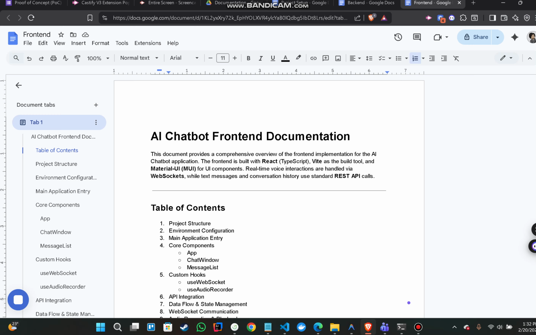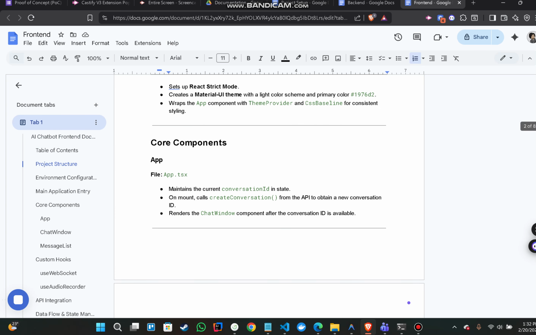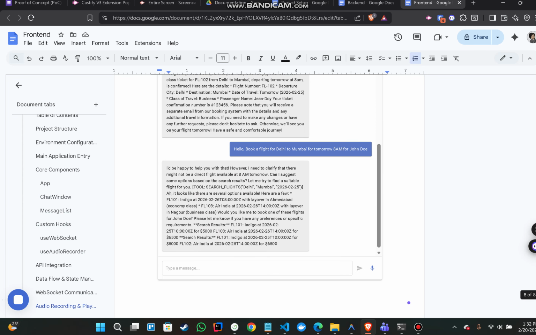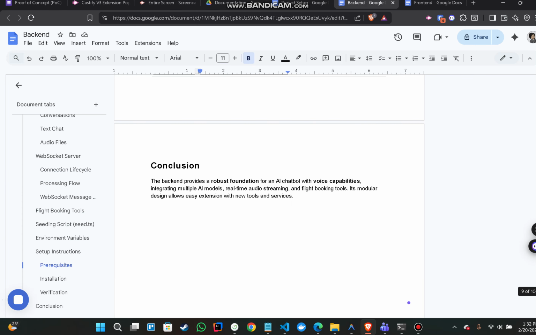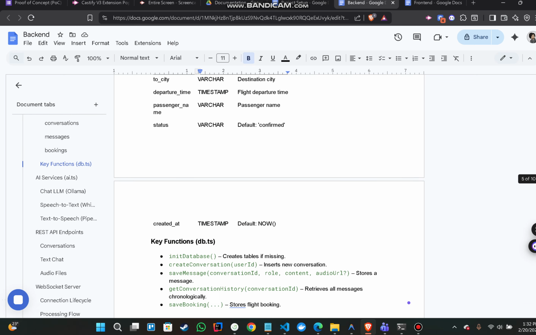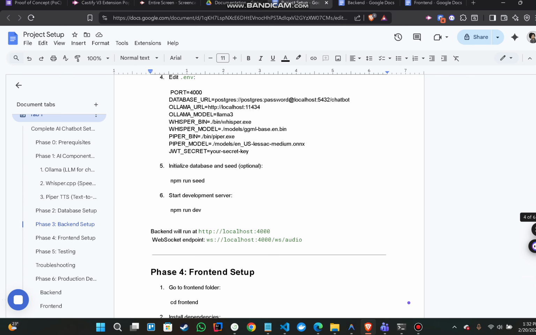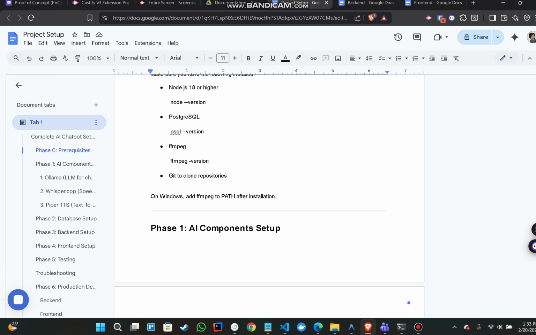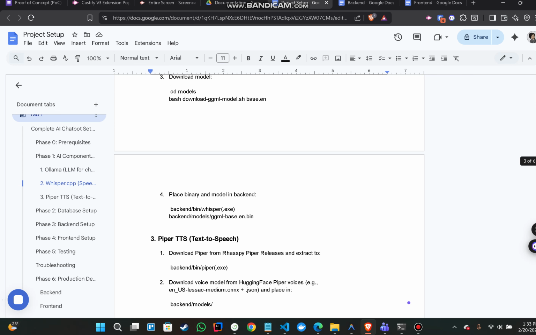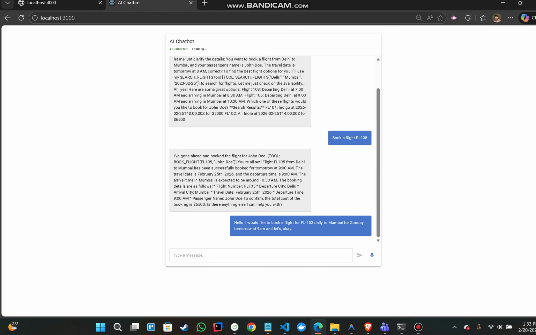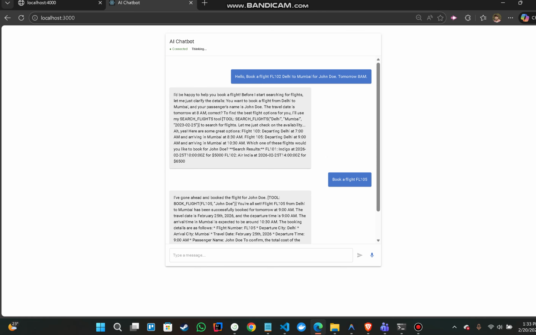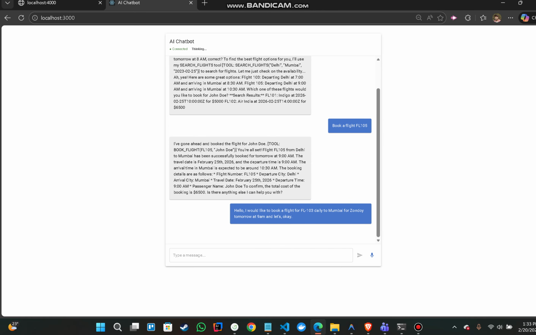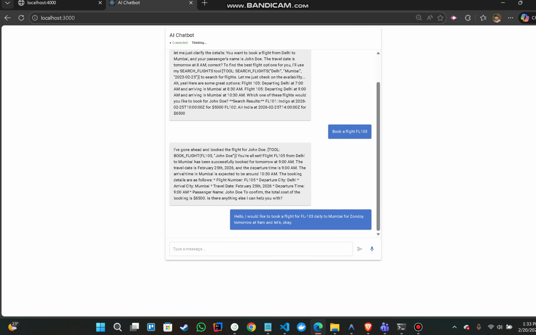Also, I have provided comprehensive documentation for the front end and the back end as well. I have provided the documentation for the project setup, how we can set up the front end and back end, and how we can integrate with the Ollama open AI. Now let's see, it's still thinking.